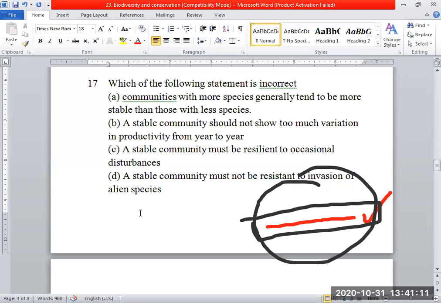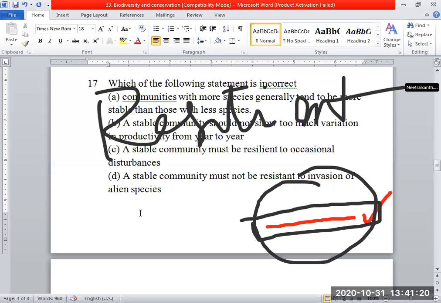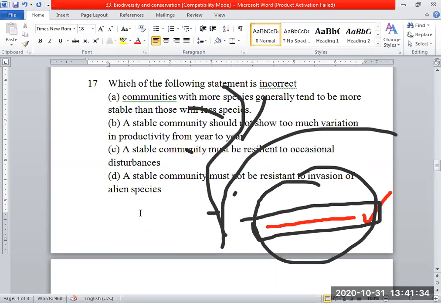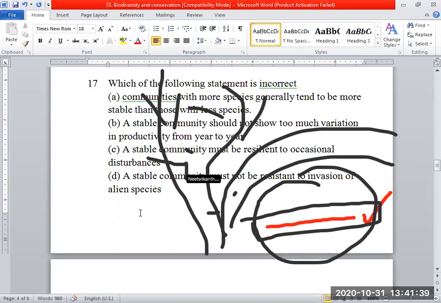So that's why the statement is also correct. Next, statement number 3. A stable community must be resilient. What is resilience? This word you need to know. Resilient means reaching the same position after any distortion. Just as an example, if wind comes and this plant is bending down like this, after a period of time, if it reaches the normal position, we say this process is resilience. Just an example, not suitable for this particular case.